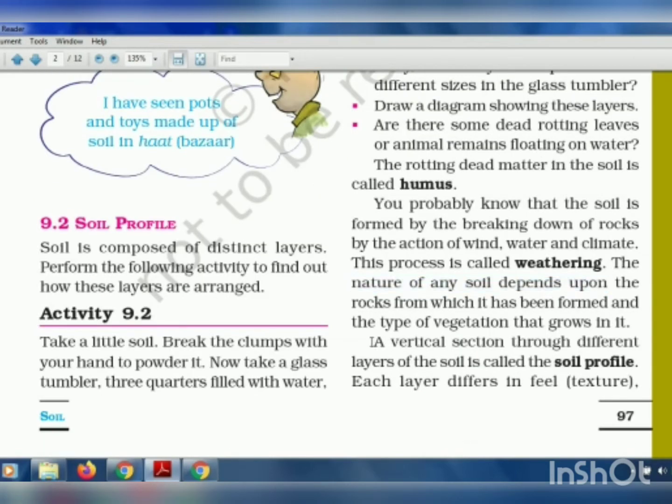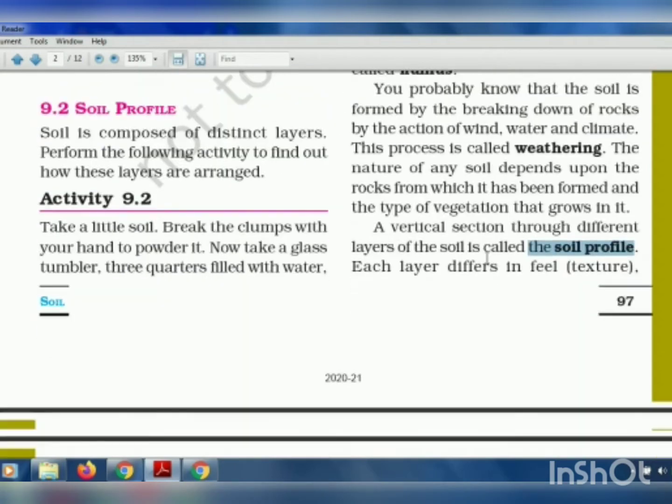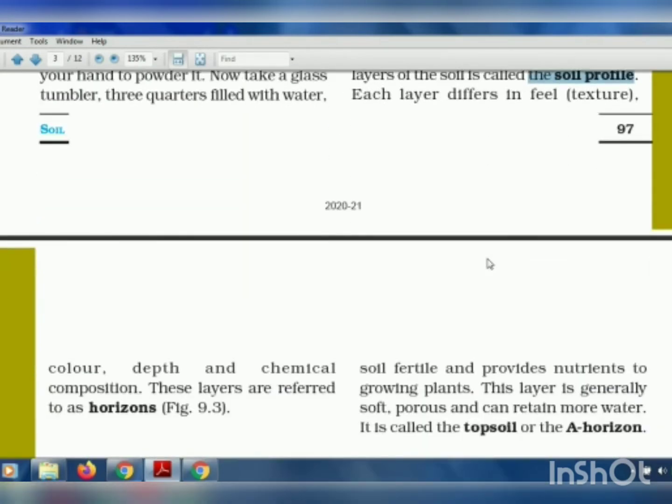Now, when we see a vertical section of these different layers of the soil, we call it a soil profile. Okay. The soil profile can be seen at a construction site where a big hole is dug so that they can do the construction work there and make the buildings stand. So when they dig that big place, you will see the layers of soil there.